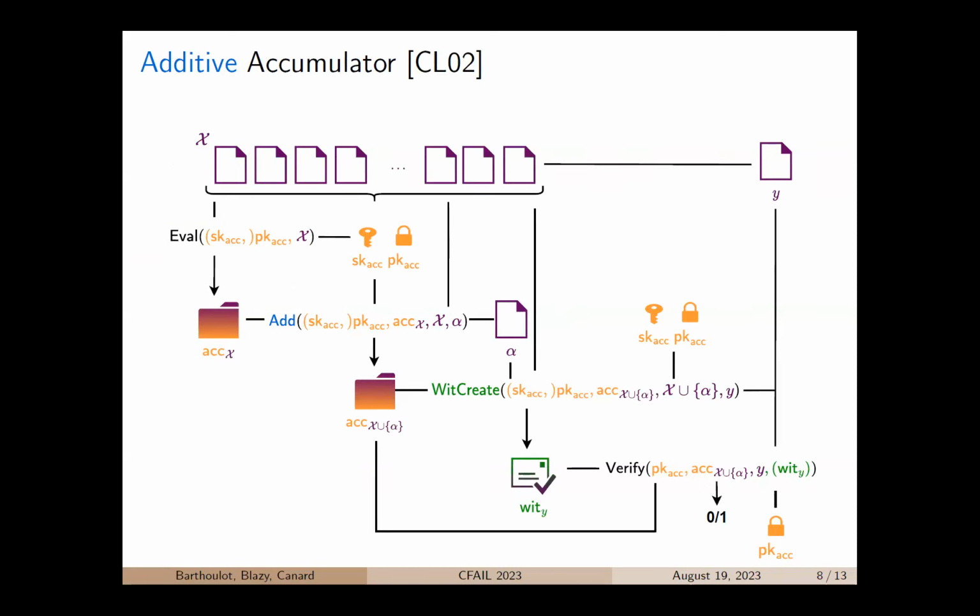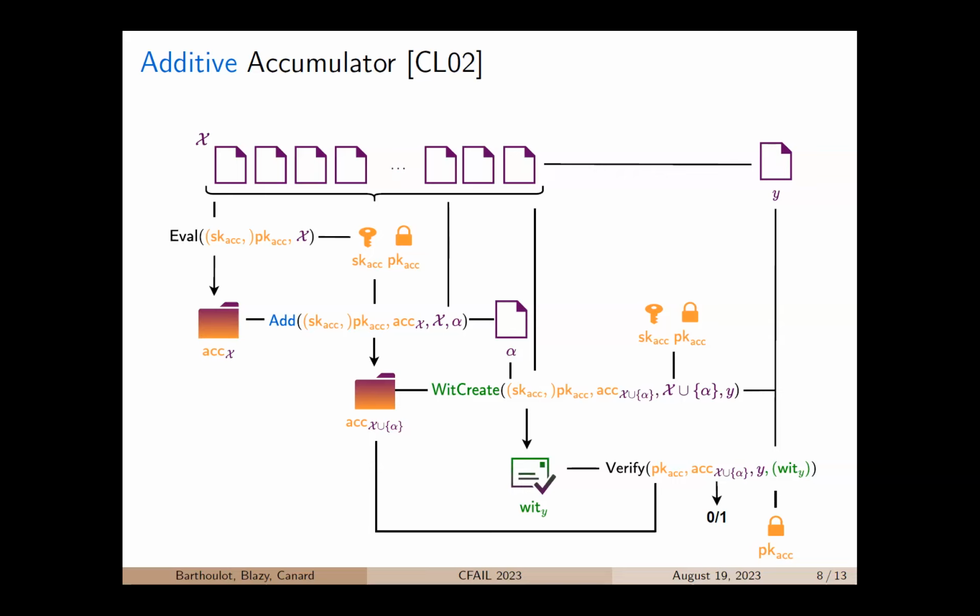So for the second construction, we need an accumulator with a property called addition, or additive accumulator. In this accumulator, there is another algorithm called add that takes as input the keys of the scheme, along with an accumulator and its associated set X and an element alpha, and it returns the accumulator of the set X union alpha.